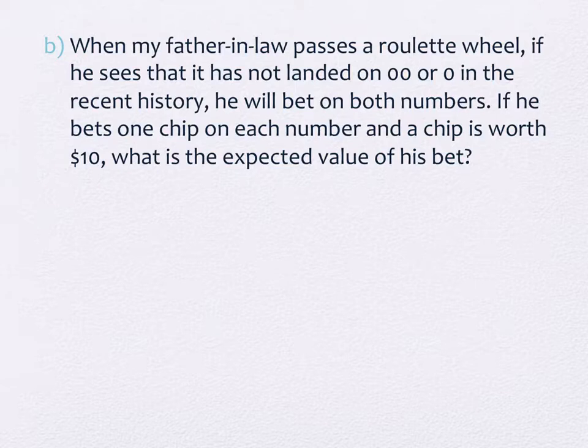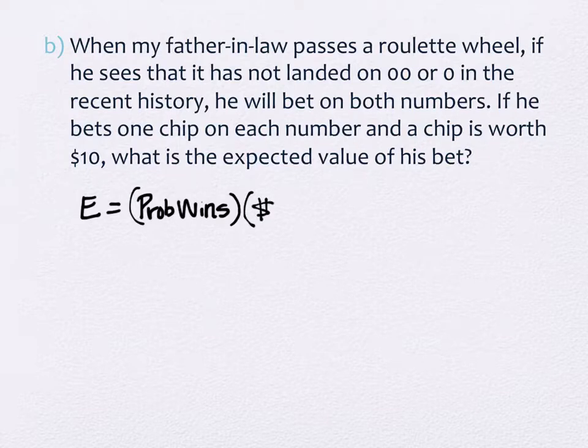So what's really happening for expected value is that we have the probability that he wins times the money amount that he wins.